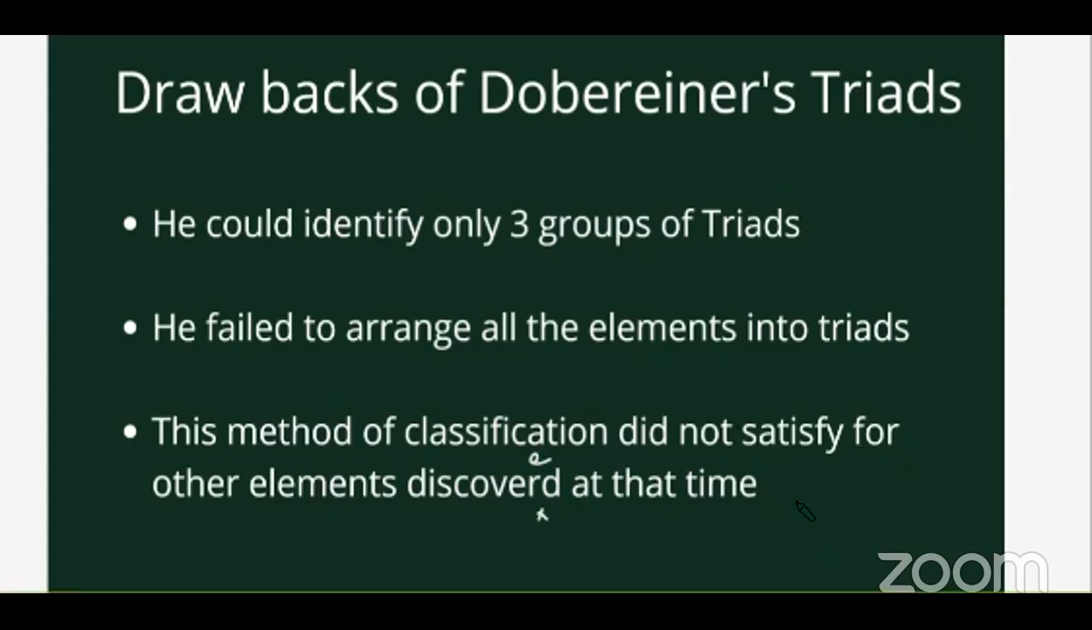But the most important feature of Dobereiner's triad is that it allowed other scientists and chemists to try to group the elements. Not with the triad rule, but at least work on it. And many scientists started to work on arranging elements into groups. And that is what we are going to learn as the periodic table. So in the next class, we'll talk about the next 2 scientists. What did they do and how did they group the elements and create a periodic table?